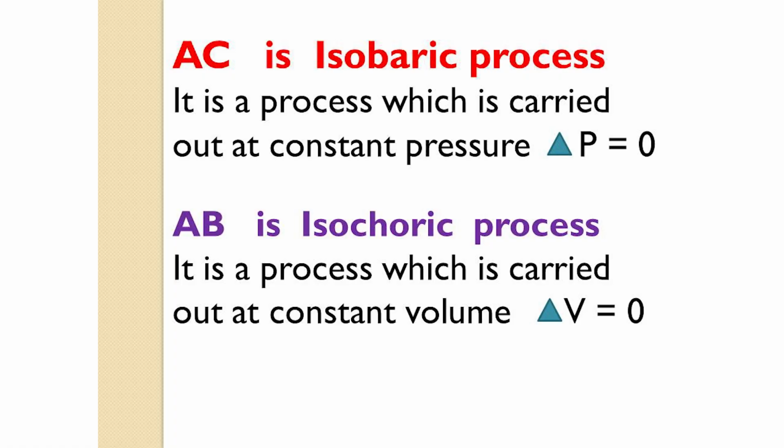Identify the graph AB. What process is it? It is an isochoric process. It is a process that is carried out at constant volume. That means delta V equal to 0.